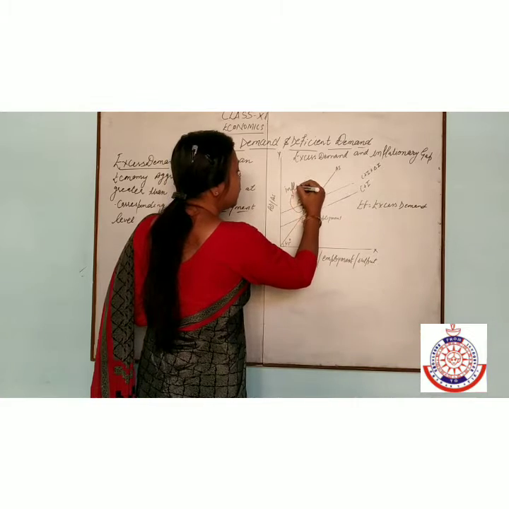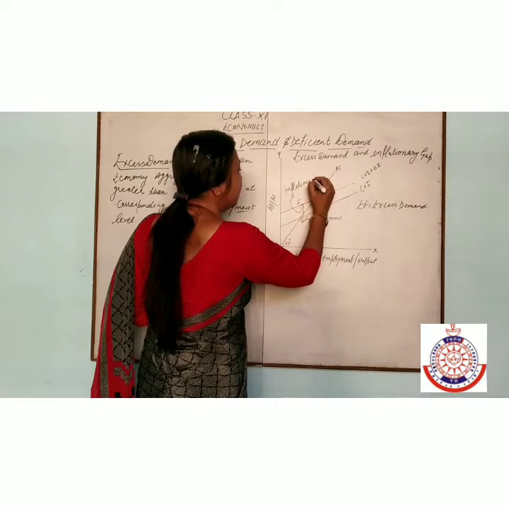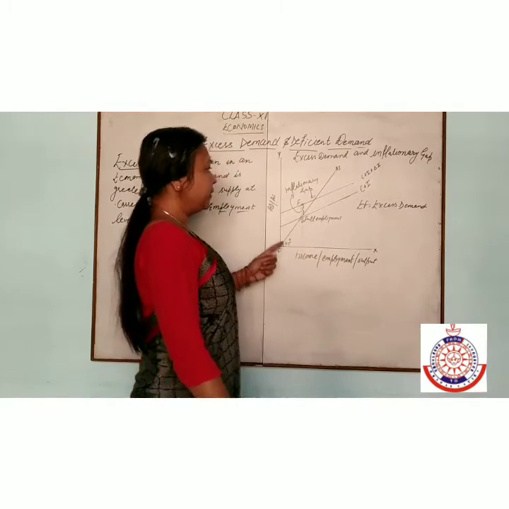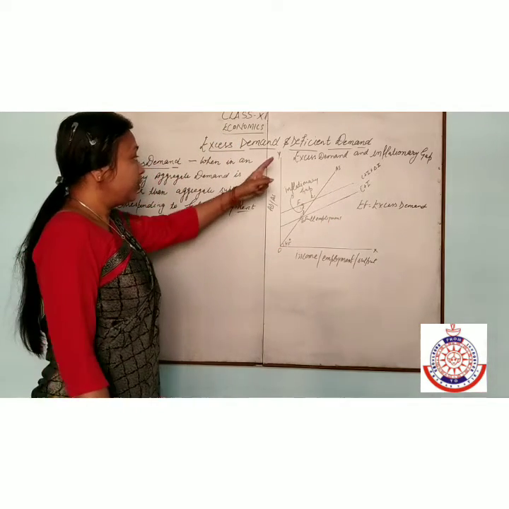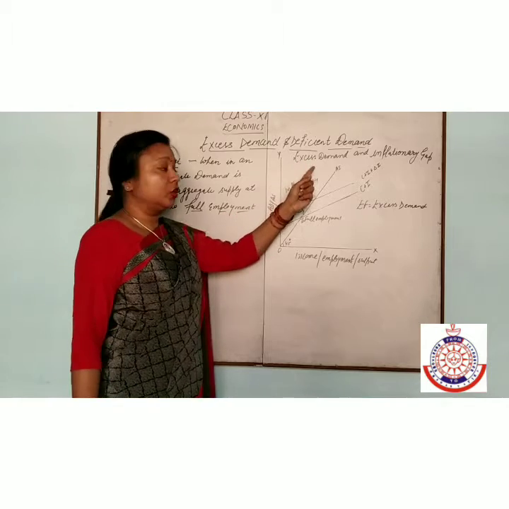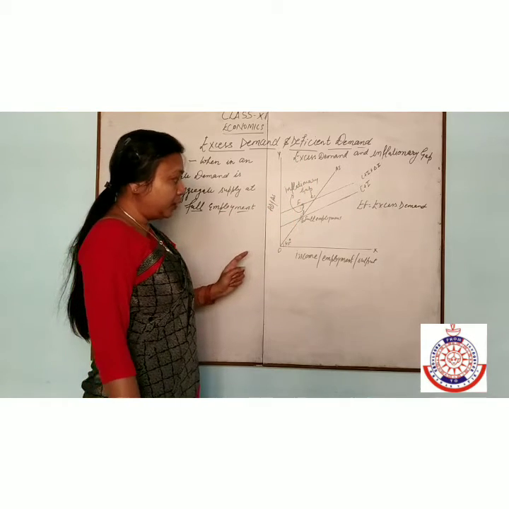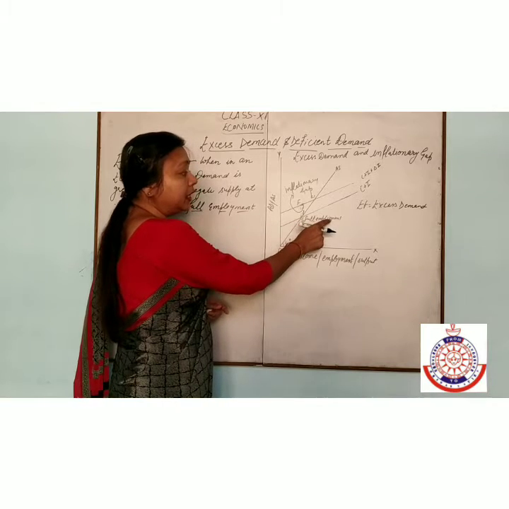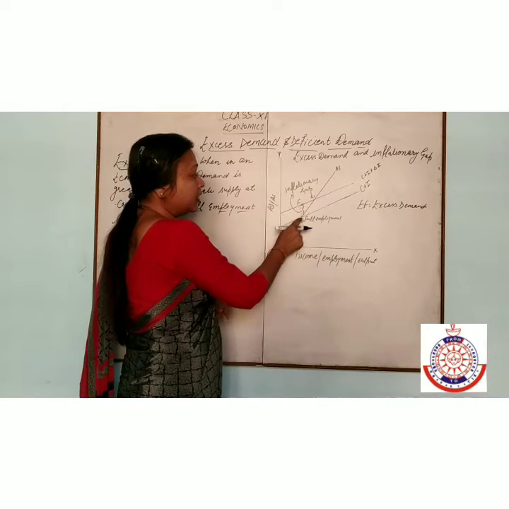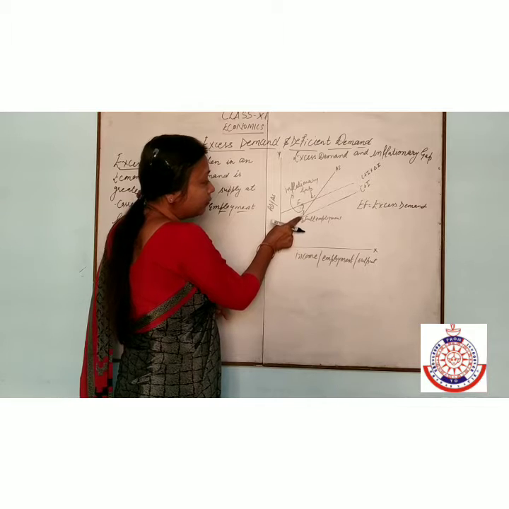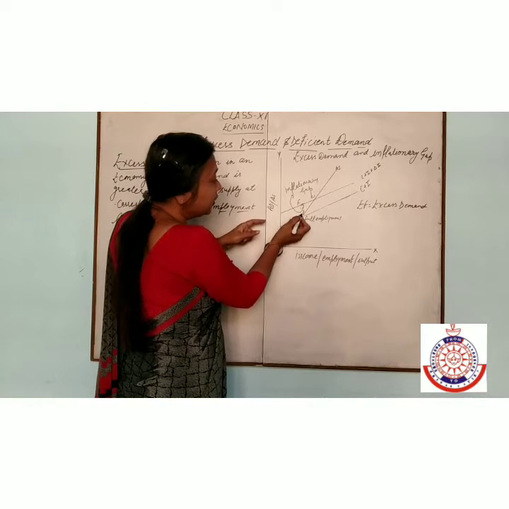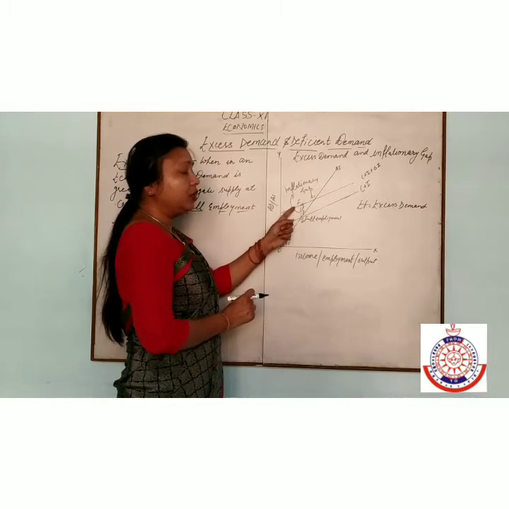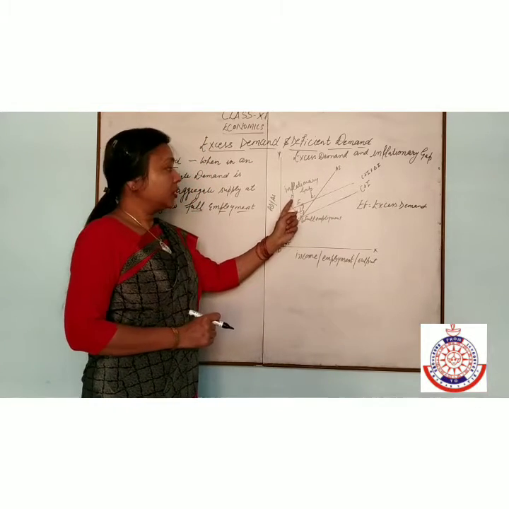So, whenever there is excess demand in the economy, there is an inflationary gap beyond the full employment equilibrium level. Beyond the full employment equilibrium level, how much demand is increased, that is known as excess demand or inflationary gap.